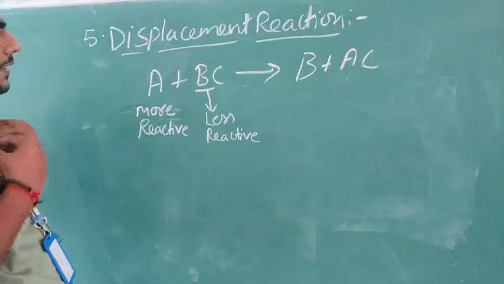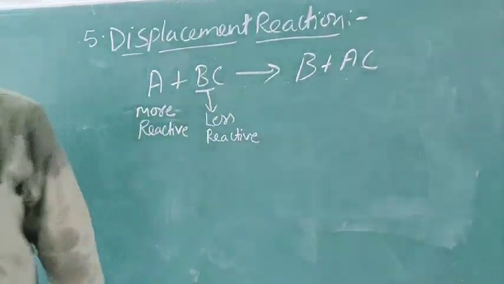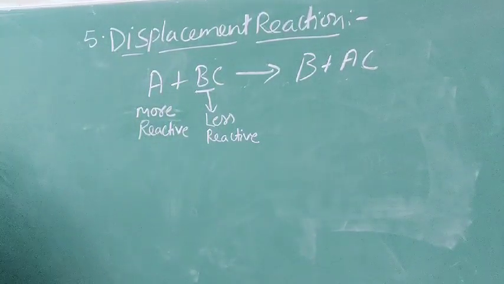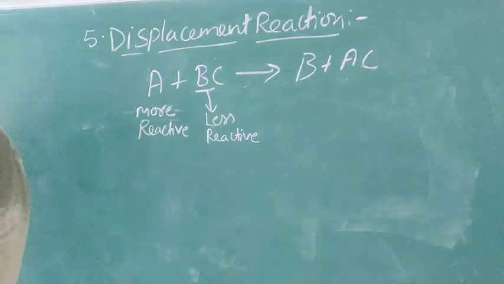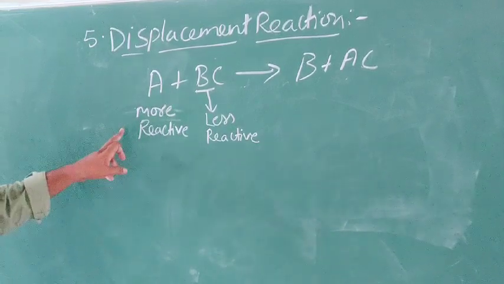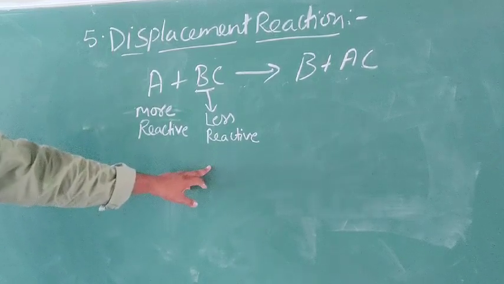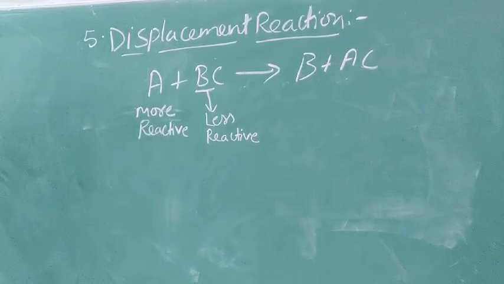The next topic in this chapter is displacement reaction. In this topic, we will be learning about a chemical reaction type, that is displacement reaction. In this type of chemical reaction, when a more reactive metal displaces a less reactive metal from its salt solution, it is called a displacement reaction.